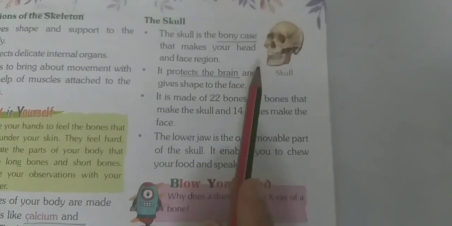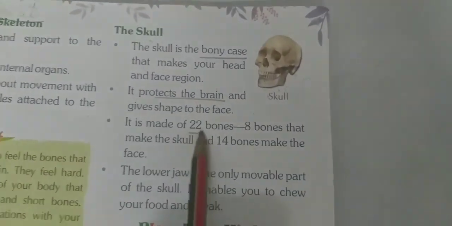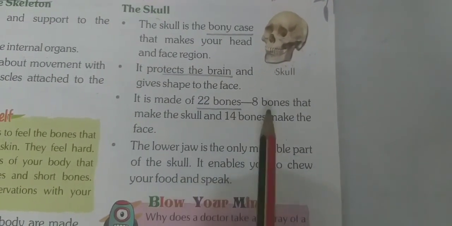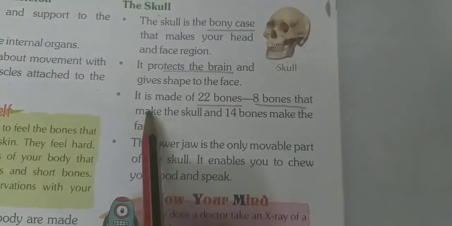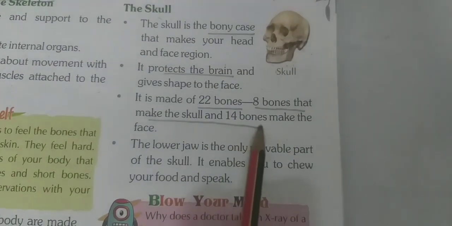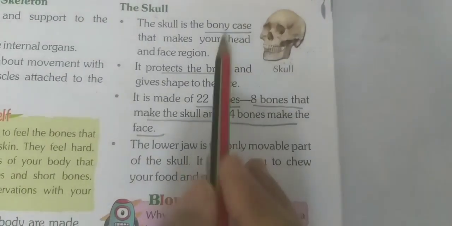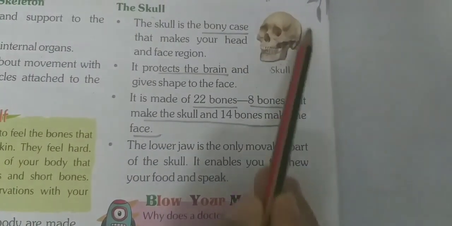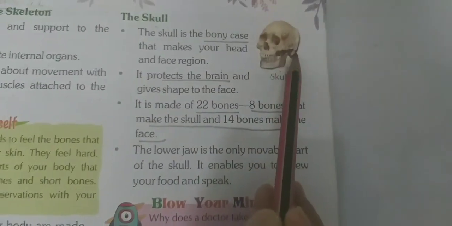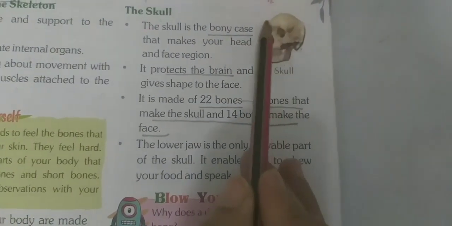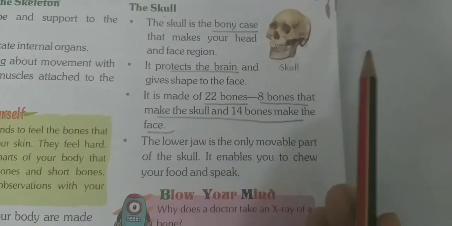Now this skull is made up of 22 bones. How many bones? 22 bones, underline it. 8 bones make the skull and 14 bones make the face. Underline 22. 22 bones are present in the skull. 8 bones make the skull. 14 bones make the face.